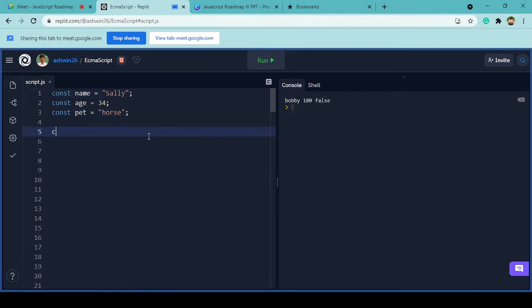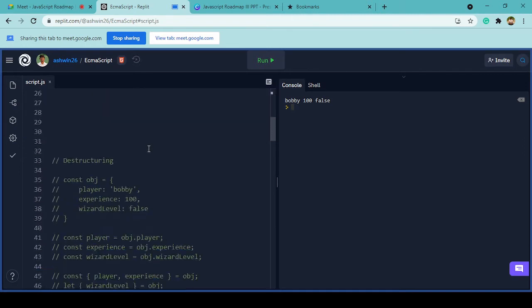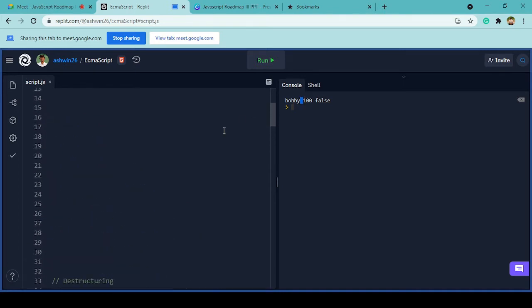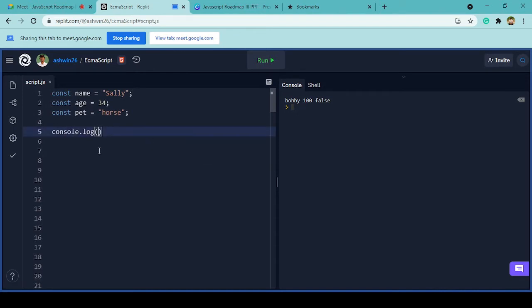Let's see another example, like what we used in the previous example, where we separate values with a comma. Behind the scenes, these values are converted into strings and concatenated with a separator, a space, right? So that's what happens behind the scenes.